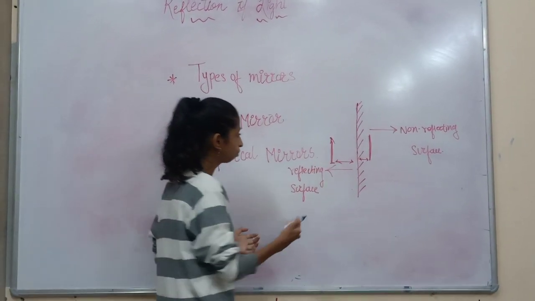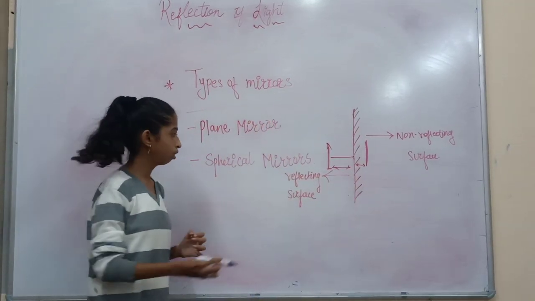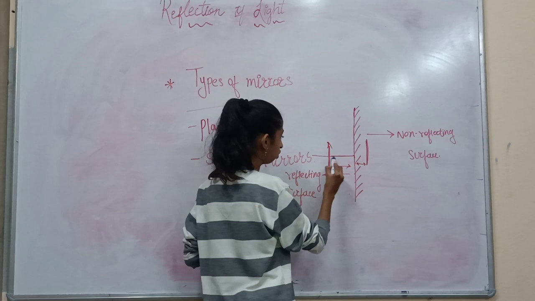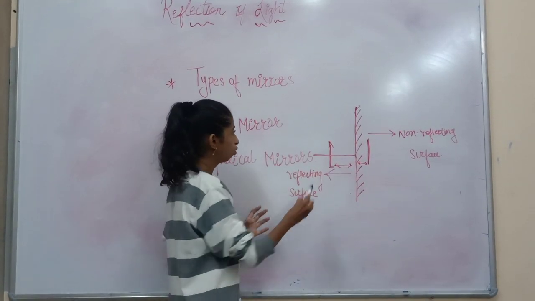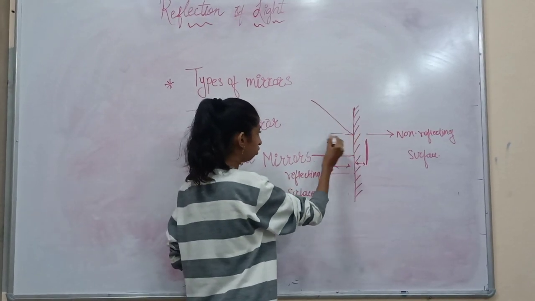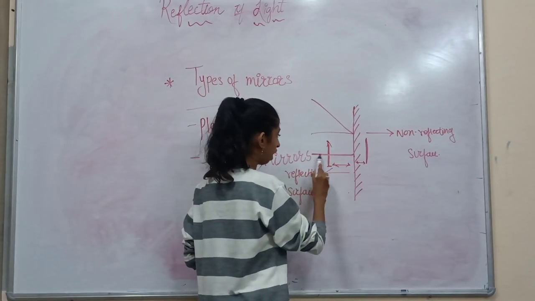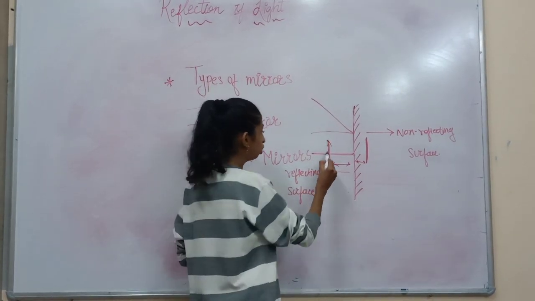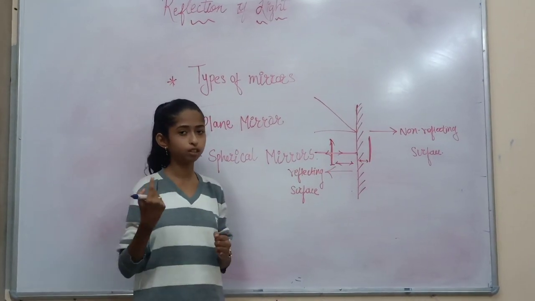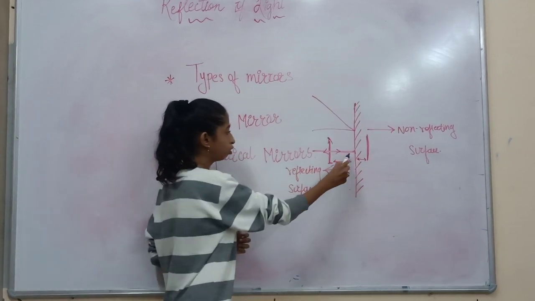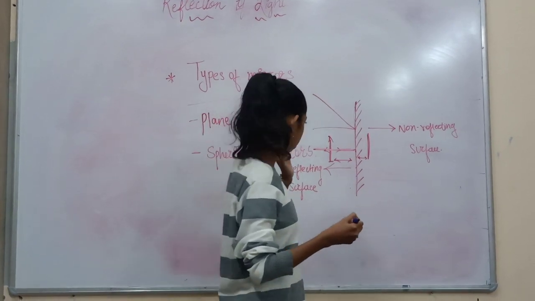There's one more thing. When a ray of light is incident on the plane mirror at 90 degrees, it is almost a perpendicular line to the plane mirror. What happens? As we know, when light is incident on the plane mirror, it will reflect back. But what happens when the angle of incidence is 90 degrees? It actually retraces the path. It won't get reflected into another direction. It just gets reflected in the same direction. So this was all about the plane mirrors.